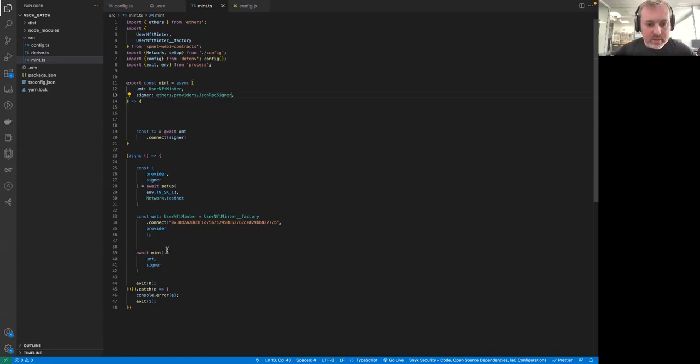Okay, so now we can call this mint function. It will be awaited. We have the user NFT minter, a contract which we can access by the code of this contract. This factory will make sure that we have the ABI and the binary of this contract. We can import it from that library, and you can do that too.